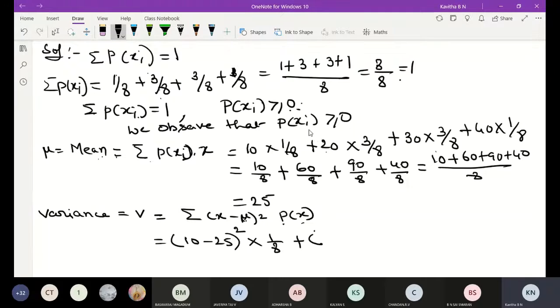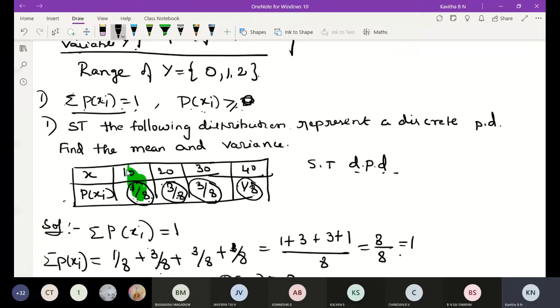Understood? Observe here, 10 minus 25 whole square into 1 by 8, then plus 20 minus 25 whole square into 3 by 8 plus 30 minus 25 whole square into 3 by 8 plus 40 minus 25 whole square into 1 by 8.